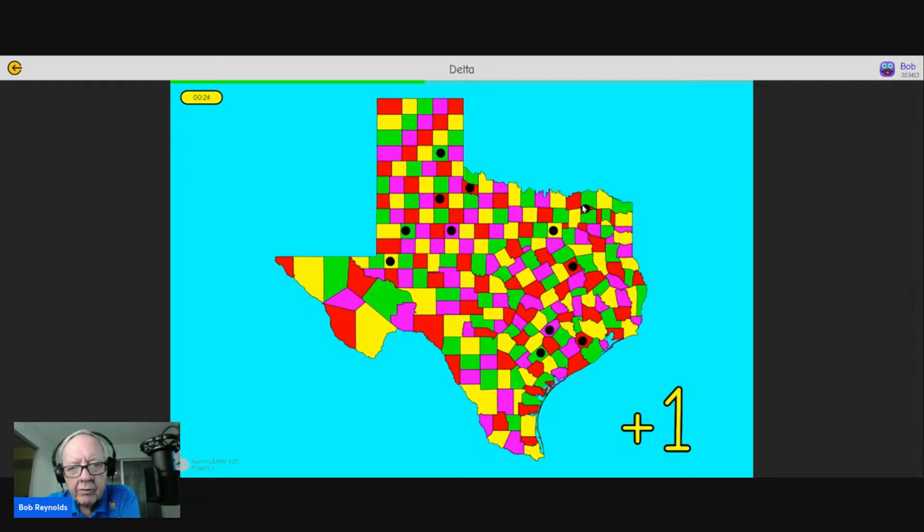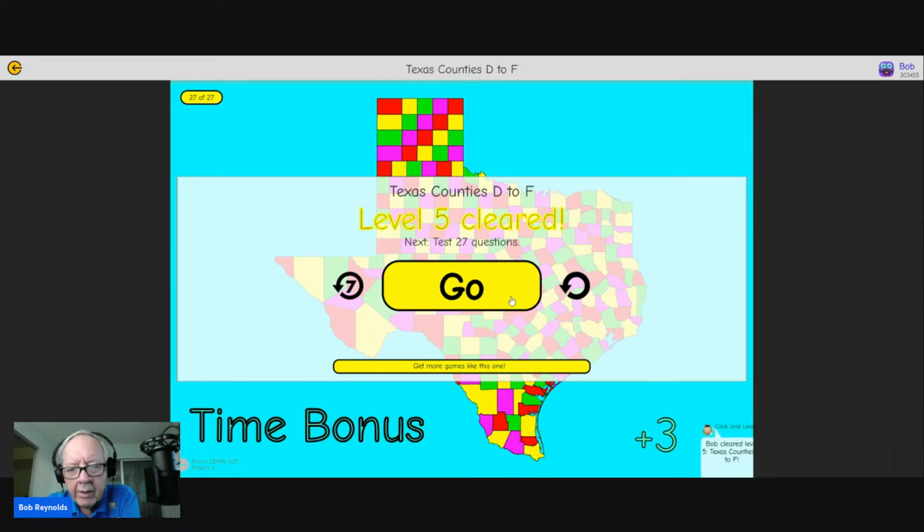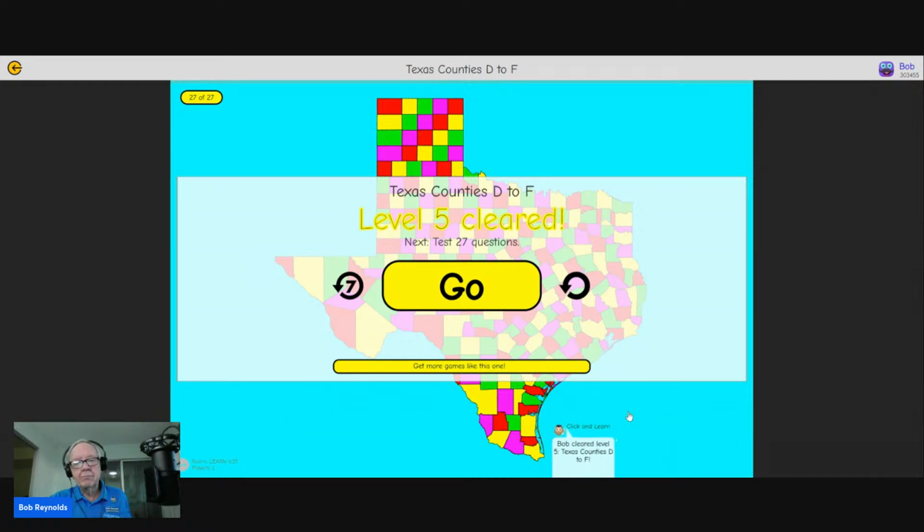Dallam, Delta kind of looks like a little delta where the rivers join. Ford, DeWitt, the D landing on its side. Dickens, Fisher, Freestone, Fayette, Donnelly and Panhandle, Dawson, Hector, am I going to beat the clock or not? Dallas and Fort Bend. Okay, we beat the clock by 3 seconds.